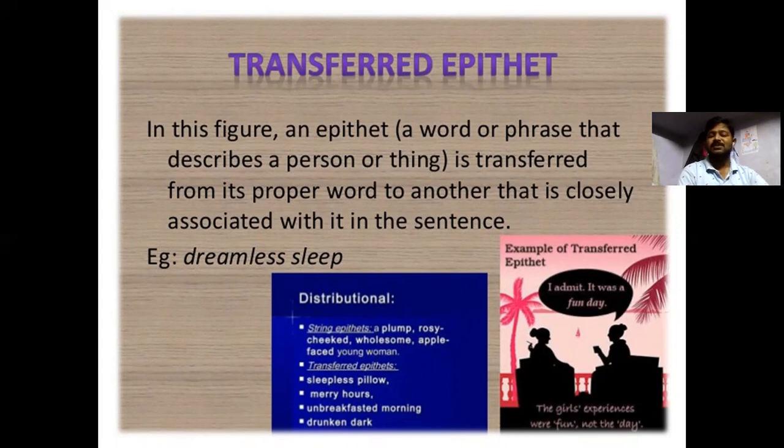The dreamless sleep. Distributional strings of epithet: a plump, rosy cheek, a wholesome, apple-faced young woman. Transferred epithets: sleepless pillow, merry hours, unbreakfasted morning, drunken dark. For example, I admit it was a fun day. The girl's experiences were fun, not the day.